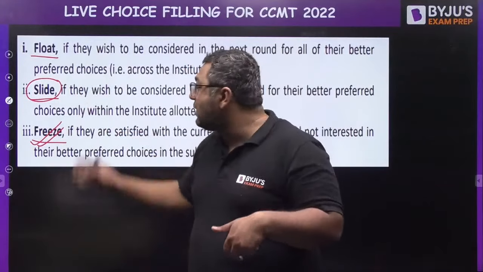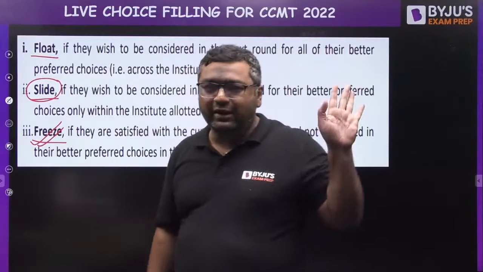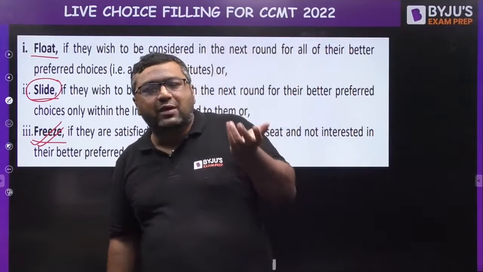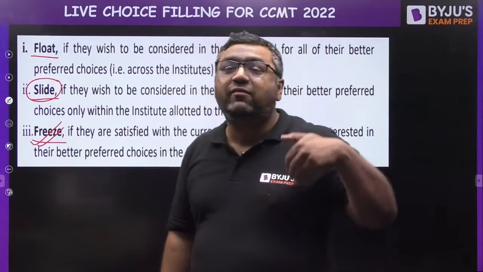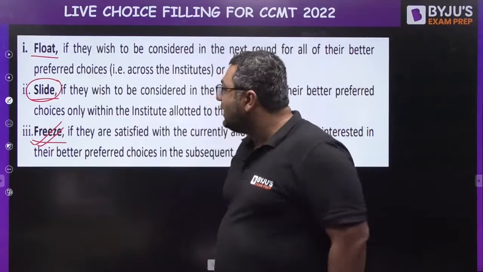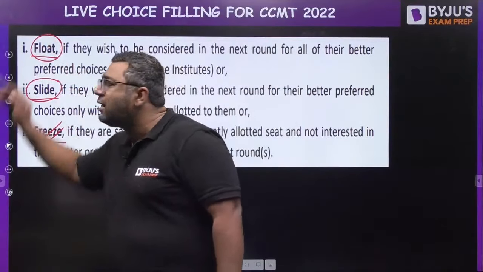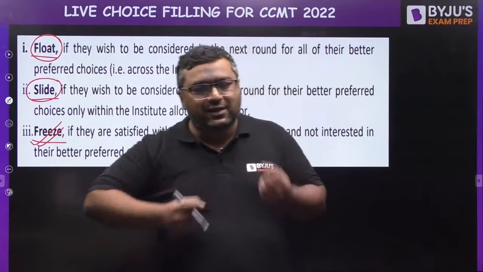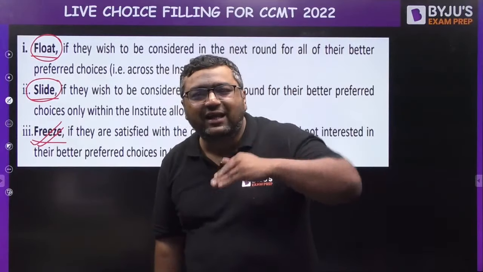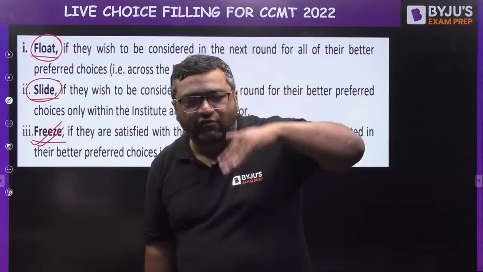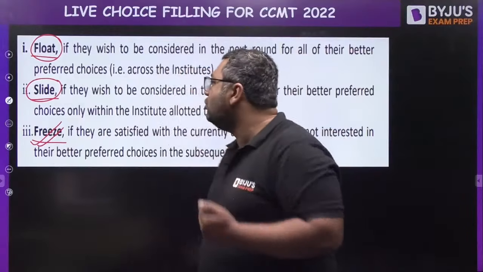If you do get a new seat, then the old seat would go away and you will get the new choice in the same institute, some other branch, whatever your preference order decides. Then float is an option where you are ready to get any other institute also. So if you are at the 12th choice, you think that if I get any choice out of the top 11 which you have already filled, then you need to float.